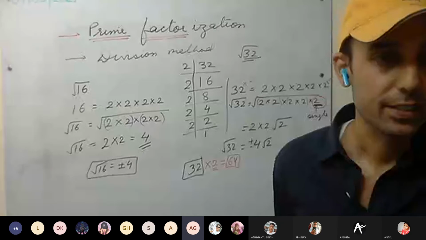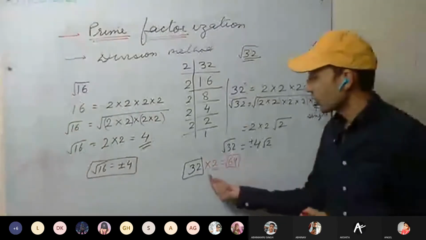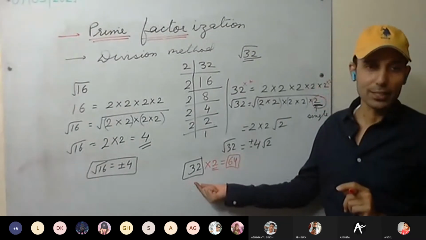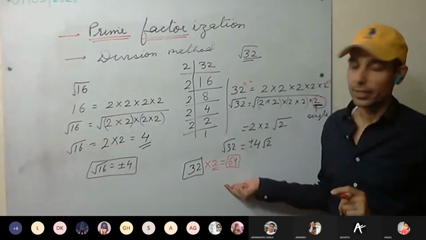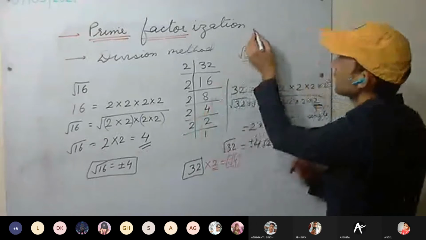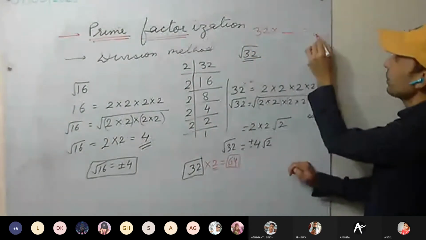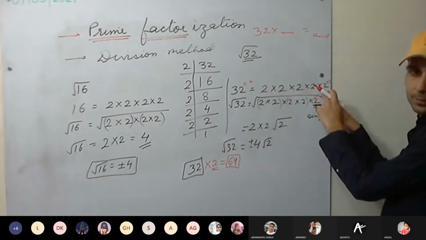Okay, 1 minute. Let me explain first, okay? Mute yourself. So see here, the question is by what number 32 is to be multiplied so that the answer becomes a perfect square. It means the question is asking by what number we must multiply it so that it becomes a perfect square. So you can see how many 2's we have got? 5.